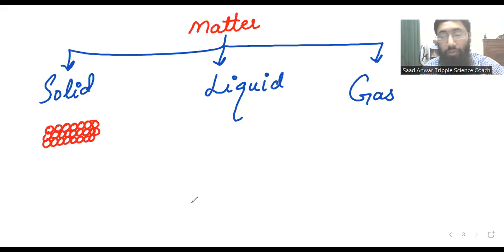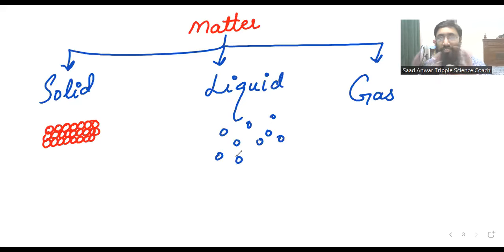In liquid, there is a little bit of distance among the particles. Particles are close, but not as close as in solid.